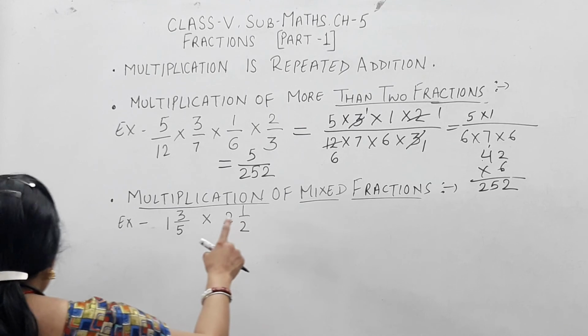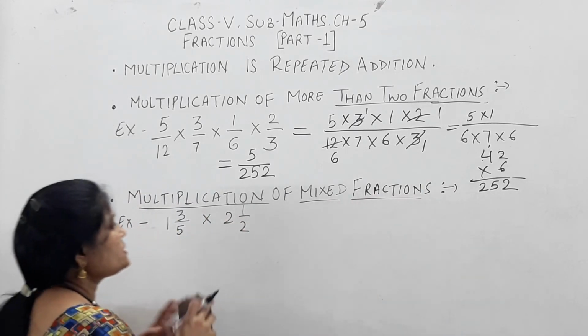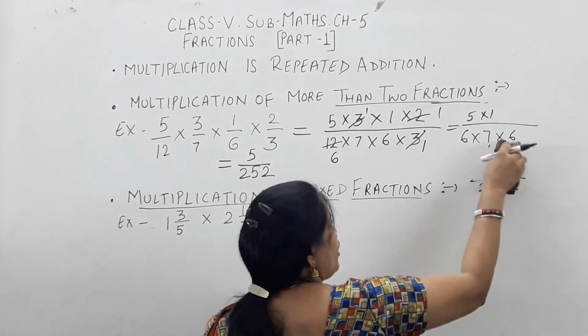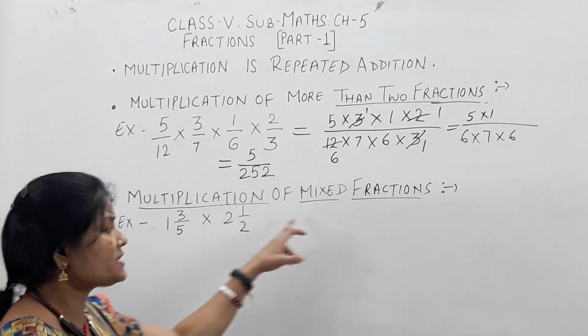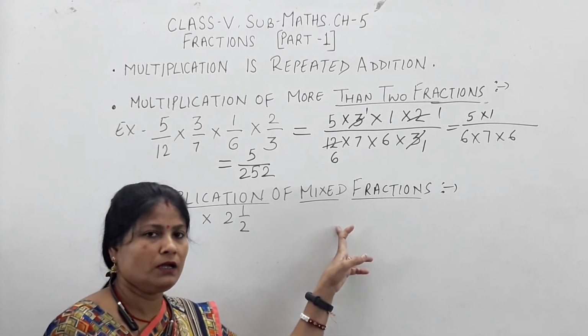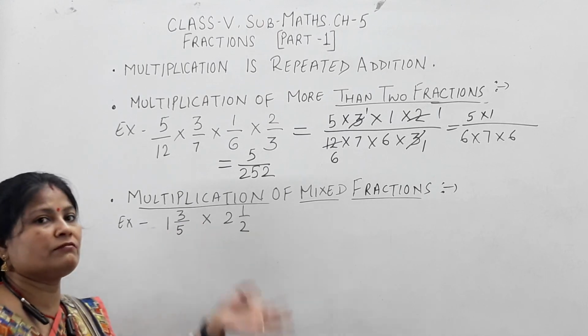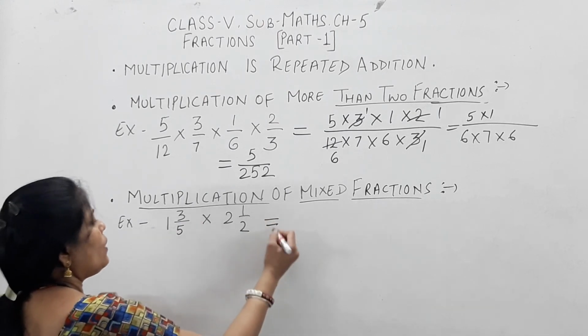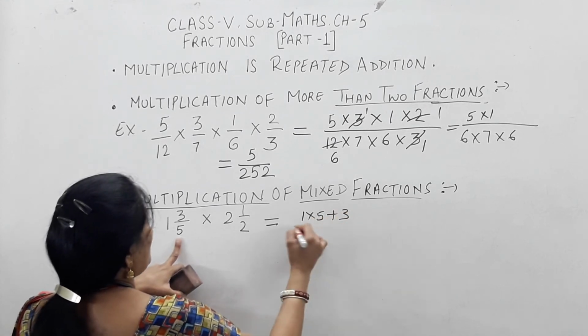Yes children. Now my next topic is multiplication of mixed fractions. Fractions can come in so many forms. Yes, improper also, proper also. Now the last one is mixed fraction. How to do? Only one step is increased. What? Mixed fraction should be converted into improper. How? 5 ones are 5 plus 3 upon 5.